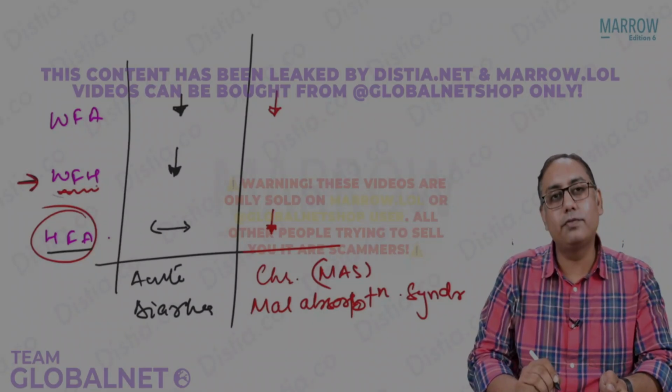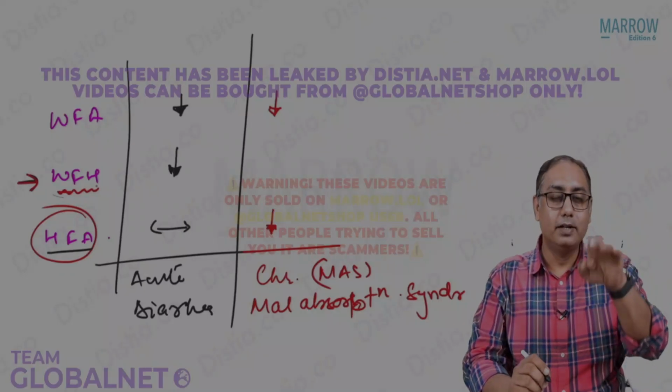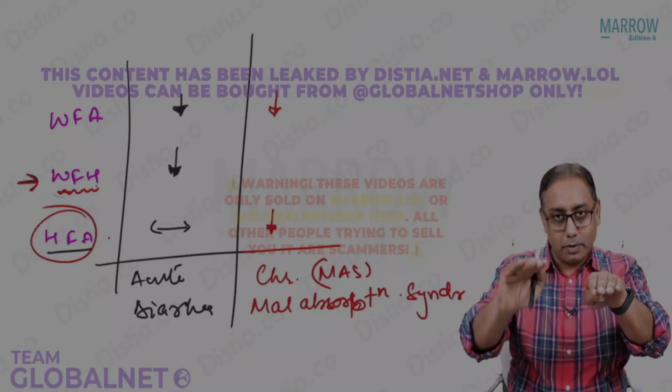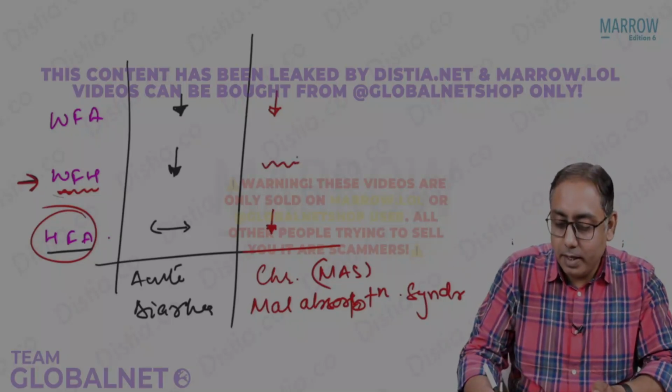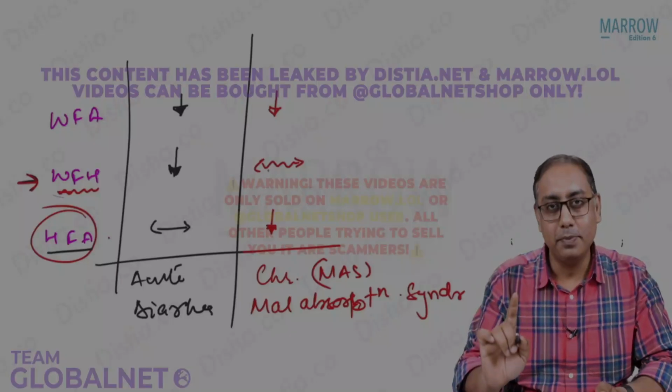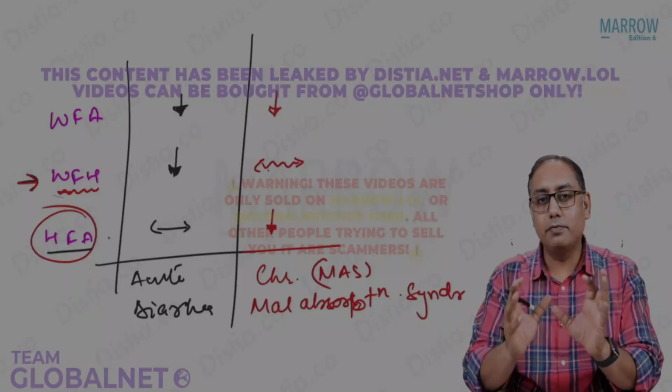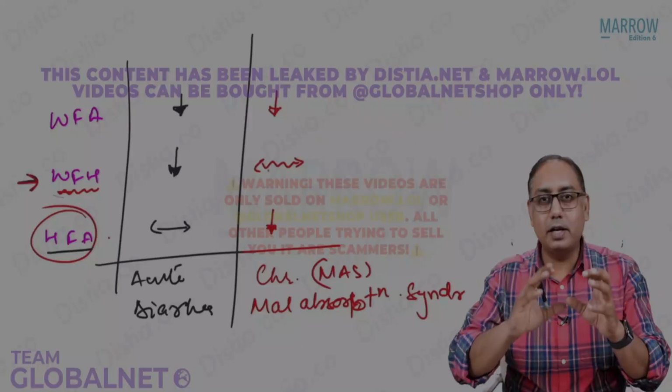Now I am talking about the weight for the height. What is going to happen to the weight? The weight is going to be low. The height will also be low. So it will appear to be normal, right? It may appear to be normal. It is not normal.